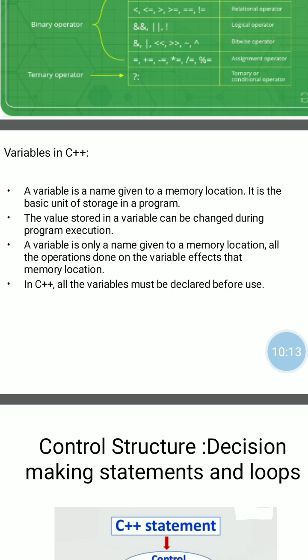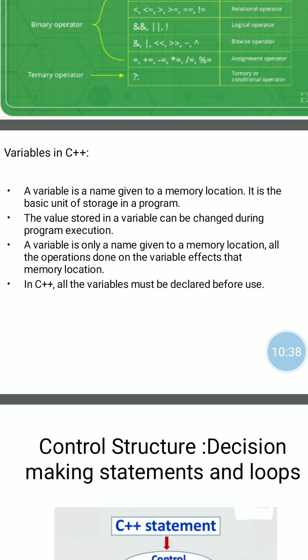Second important point: if you want to change the value of a variable at the time of program execution, it is possible. The value stored in a variable we can change during the program execution, but in case of constants, the value of a constant variable cannot be changed during the program execution.